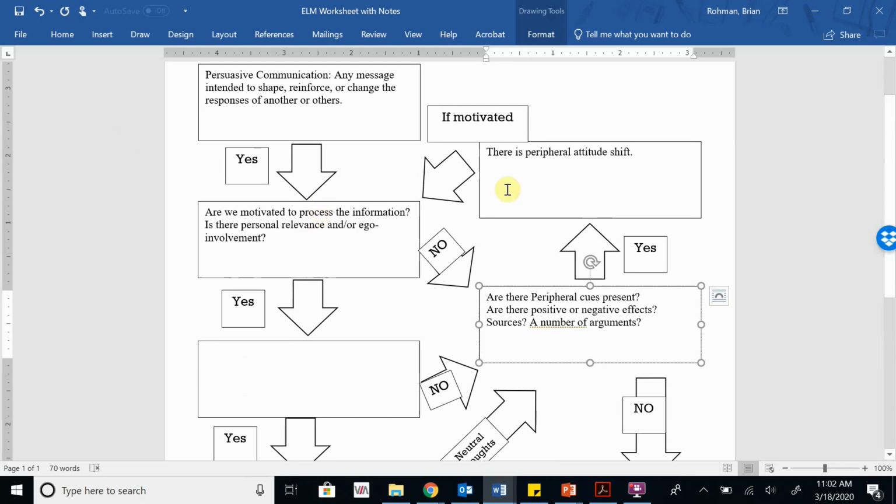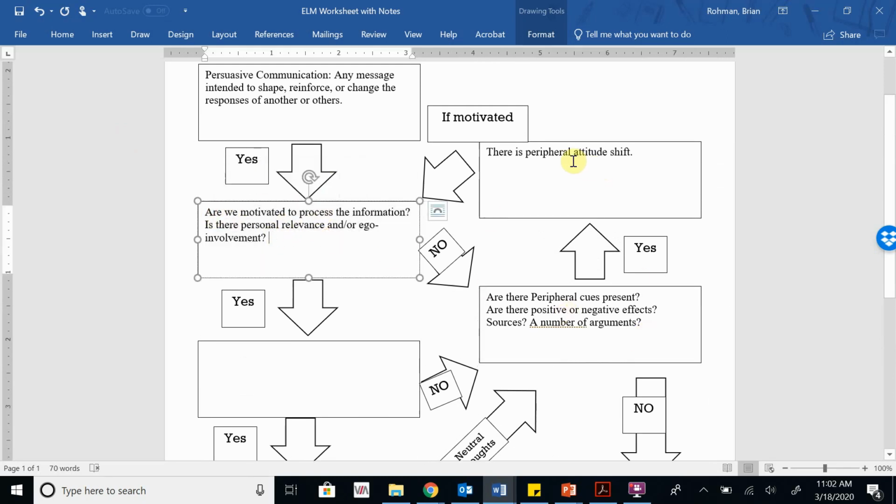Okay, so let's come back over here. Let's assume either the answer to all these questions was yes, or maybe we went through this peripheral attitude shift, and so now we see the same commercial again, and I have personal relevance now. Maybe I see that car commercial. I've seen a bunch of different car commercials. And LeBron James stands by Chevrolet and General Motors, so I'll give them a shot. And I know LeBron is, I think Lexus is who he's supported in the past, but that's neither here nor there. So let's say the answer to these questions up here is yes.